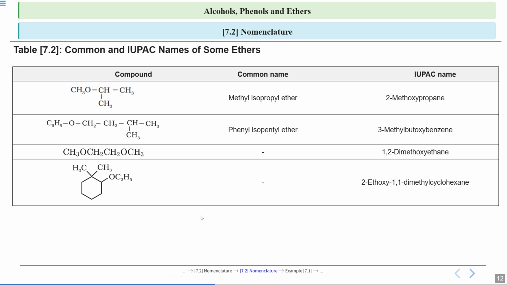So I hope now the IUPAC naming for ethers is clear. Remember, when you're writing common names, you just write the name of the alkyl and aryl group according to the alphabetical order and you write the word ether at last. But when you are doing the IUPAC naming, you write it in the form alkoxyalkane, where the alkane is the parent chain which has more number of carbon atoms, and alkoxy is the group to which your O is attached. So alkoxyalkane.